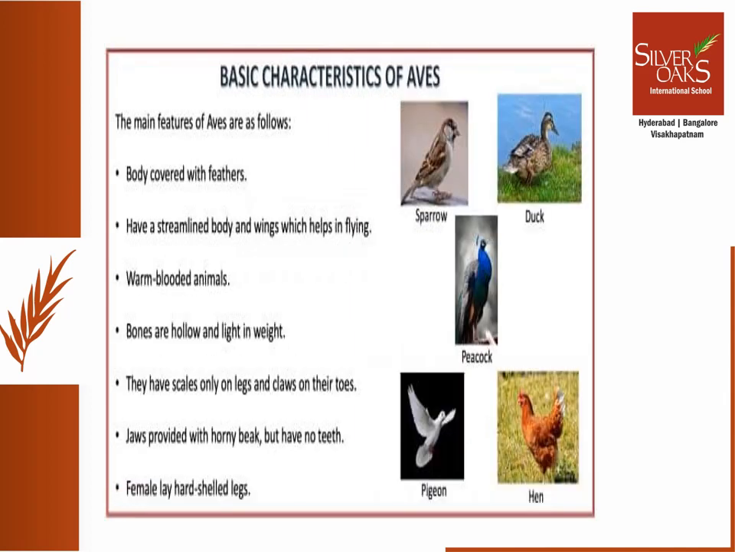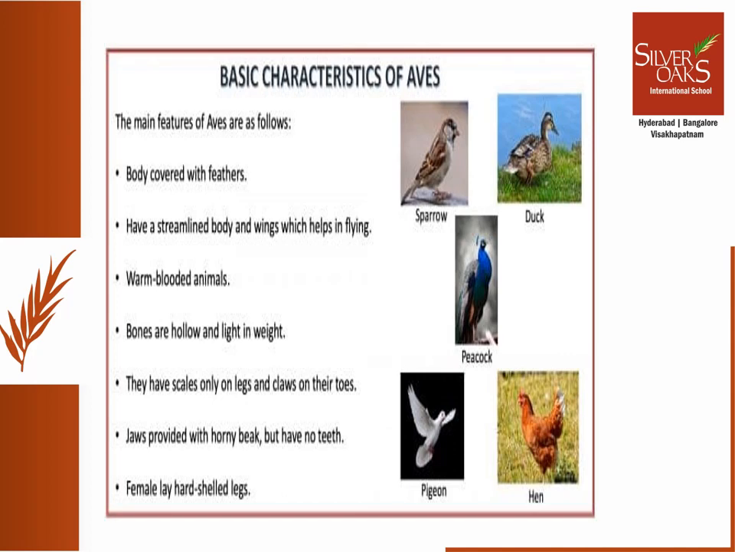Now let's learn about the class Aves. All the birds fall under the class Aves. We learned about fishes, amphibians, and Reptilia, and I told you that all these three are cold-blooded animals. But the animals which fall under the class Aves are all warm-blooded animals. I also told you that fishes have a two-chambered heart, amphibians have a three-chambered heart, Reptilia mostly have three-chambered heart with an exception of few like crocodile who have four-chambered heart. But all the Aves will definitely have a four-chambered heart.